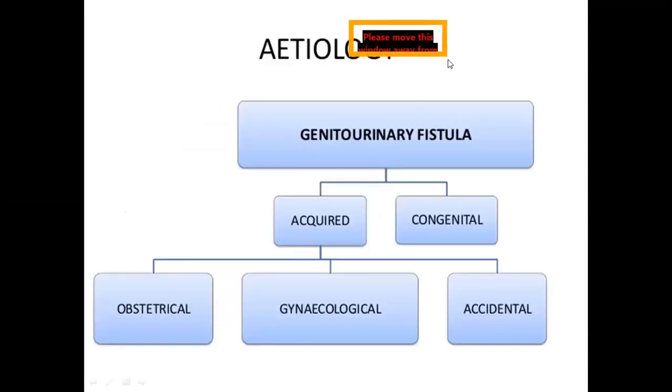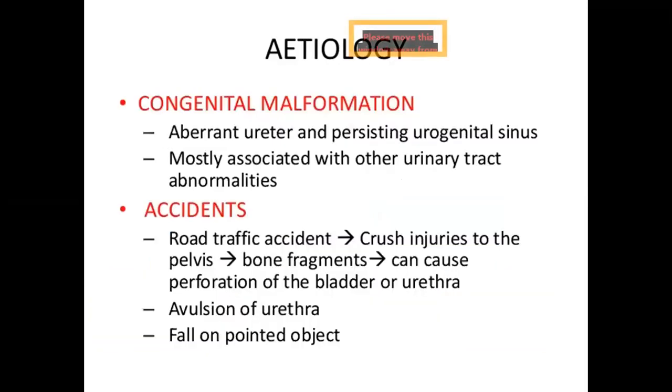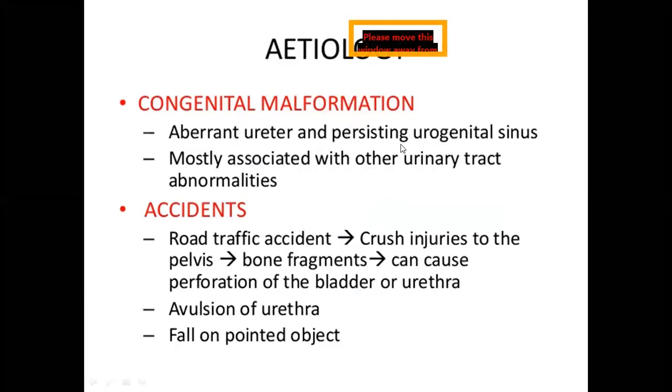Coming to the etiology of genitourinary fistulas. They can be congenital or acquired fistulas. Congenital are very less common and acquired is more common. The acquired fistula can be due to obstetrical complications or gynecological diseases and surgeries, and it may be due to accidental causes. So congenital malformations can include an aberrant ureter and persistent urogenital sinus, resulting in congenital genitourinary fistulas.